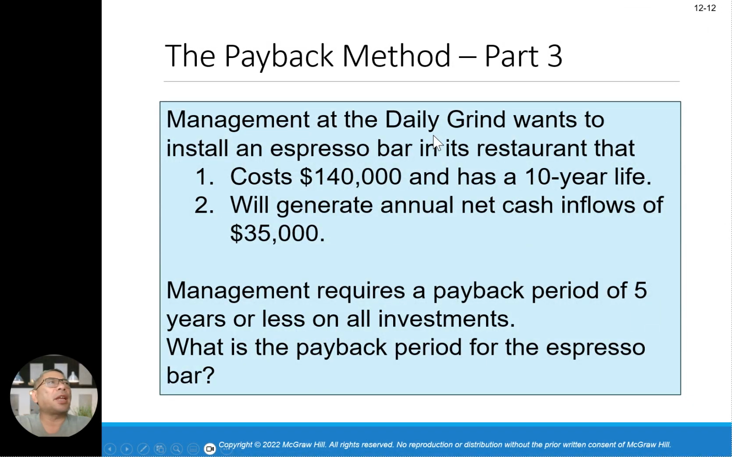Management at Daily Grind wants to install an espresso bar in a restaurant that costs about 140,000, has a 10-year life, and will generate annual cash inflow of 35,000. Management requires a payback period of 5 years or less on all investments. What is the payback period for the espresso bar? So these are the facts: cost 140,000, a 10-year life, and 35,000 annual inflow. How are you going to solve this?